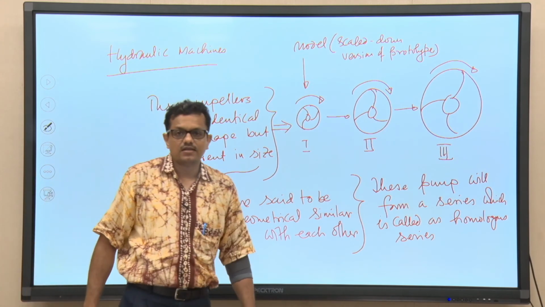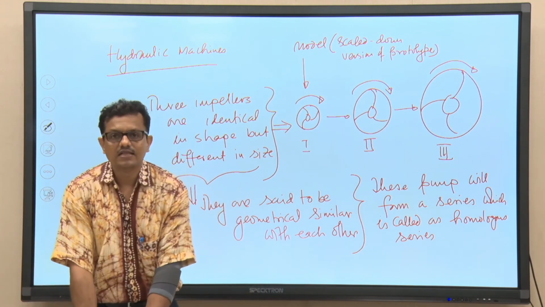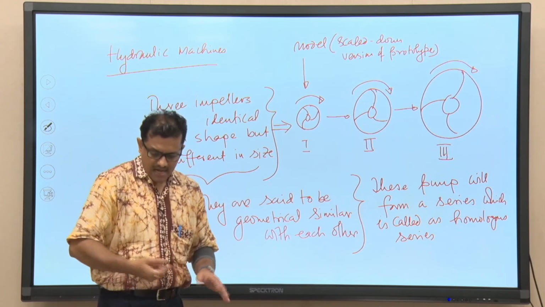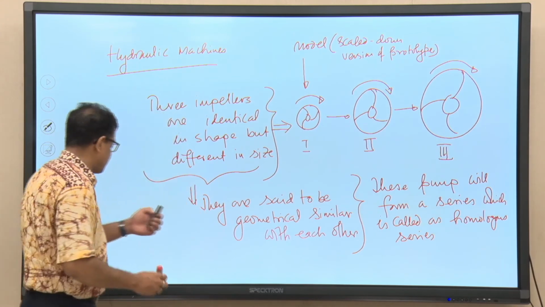Probably you have studied in fluid mechanics course, let me give you an example. Say we have a pipe, see all these 3 pipes, right.